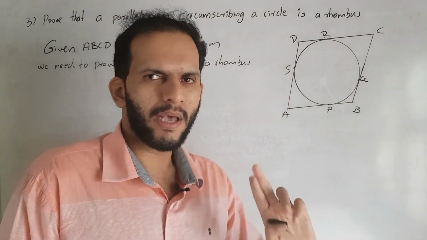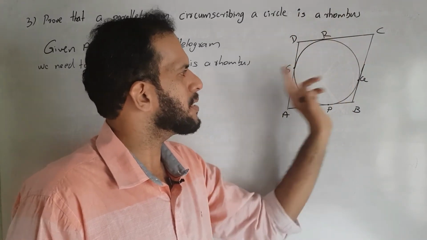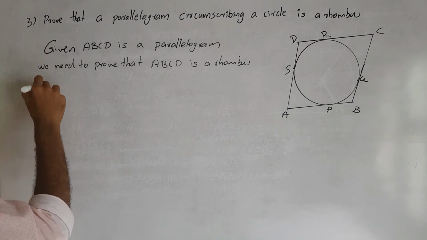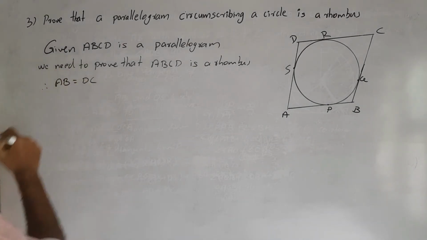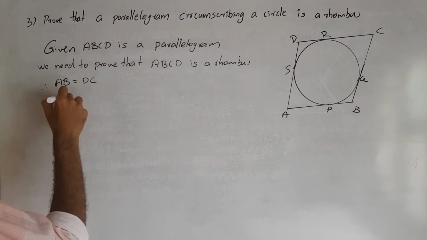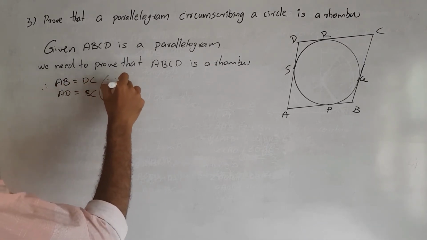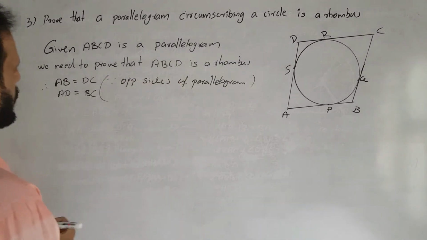Therefore AB is equal to DC and AD is equal to BC. The reason: opposite sides of a parallelogram.